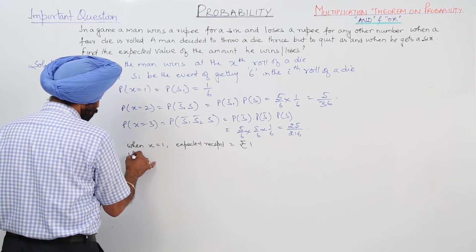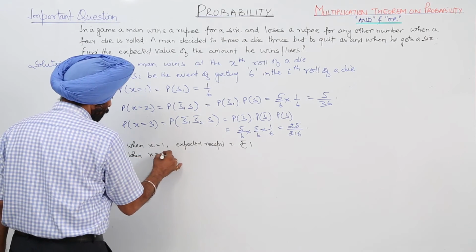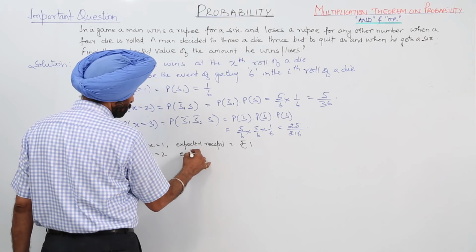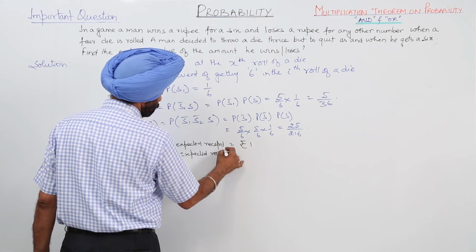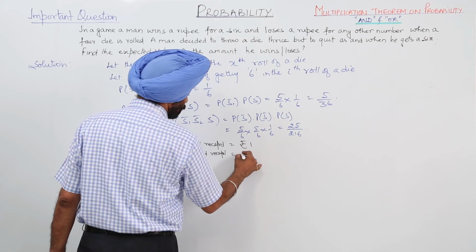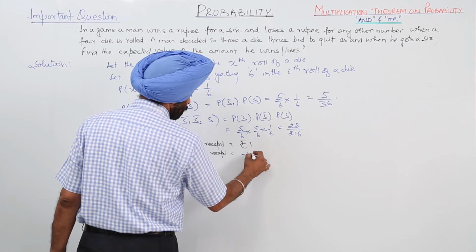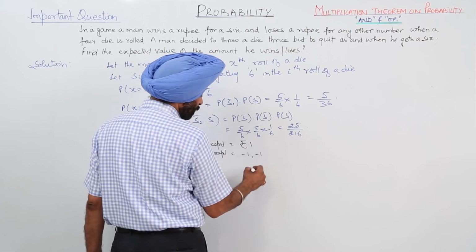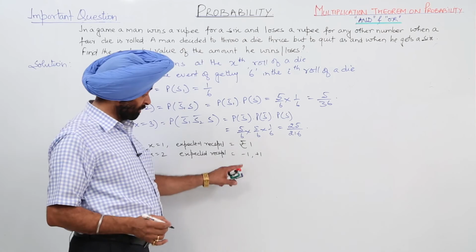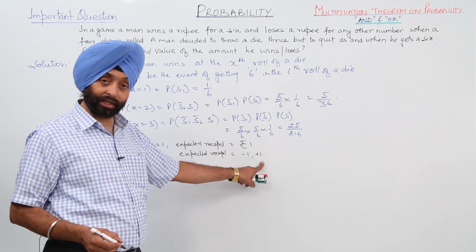When x is equal to 2, the expected receipt is equal to negative of 1 in the first case and positive of 1 in the second case, meaning 1 he is losing and 1 he is getting.